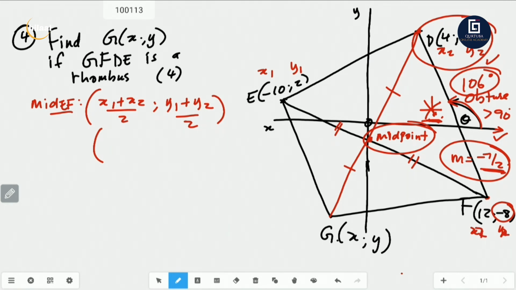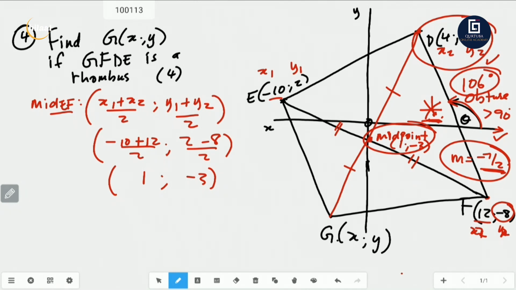So x1 plus x2: minus 10 plus 12 over 2, and then y1 plus y2 over 2. Minus 10 plus 12 is 2, 2 over 2 is 1. 2 minus 8 is minus 6, negative 6 over 2 is negative 3. And that is your midpoint. Your midpoint is 1 and negative 3.